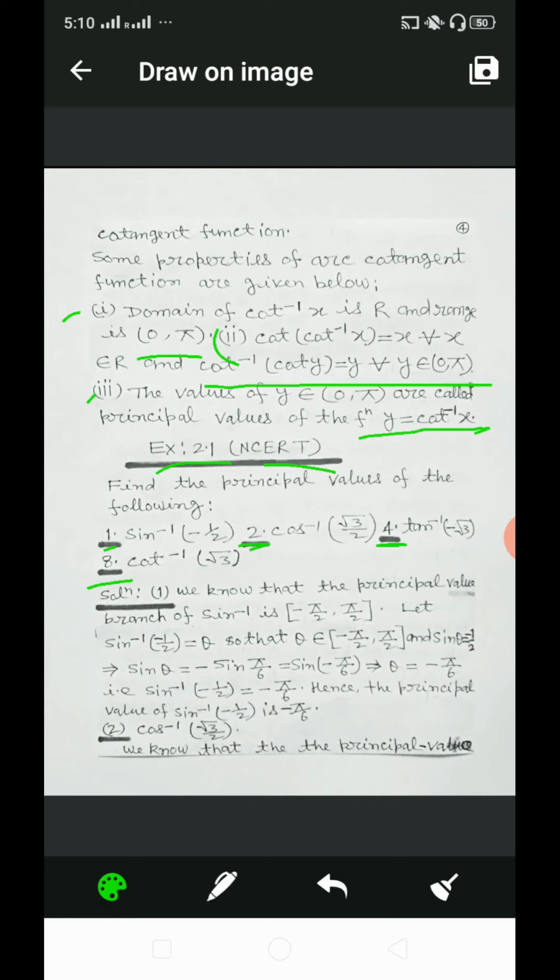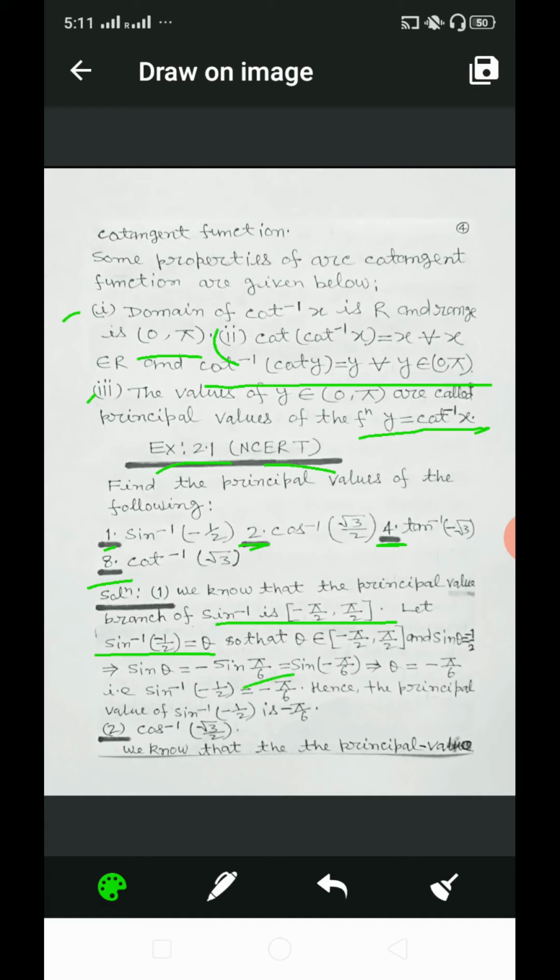Now, find the solution. First, dear students, we know that the principal value branch of sine inverse is closed interval minus pi by 2 to pi by 2, and we suppose here sine inverse of minus 1 by 2 is equal to theta, so that theta belongs to closed interval minus pi by 2 to pi by 2, and in that case sin theta is equal to minus 1 by 2, and this implies that sin theta is equal to minus sin pi by 6.